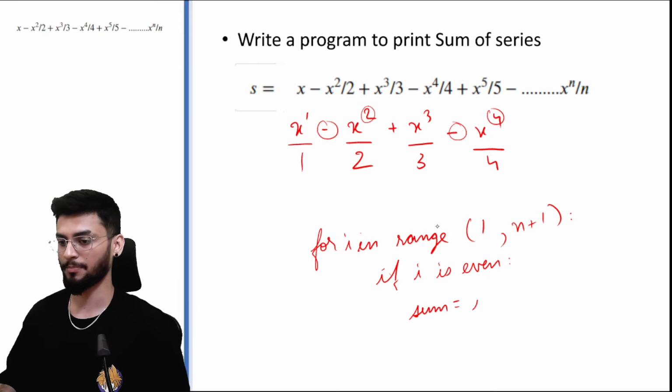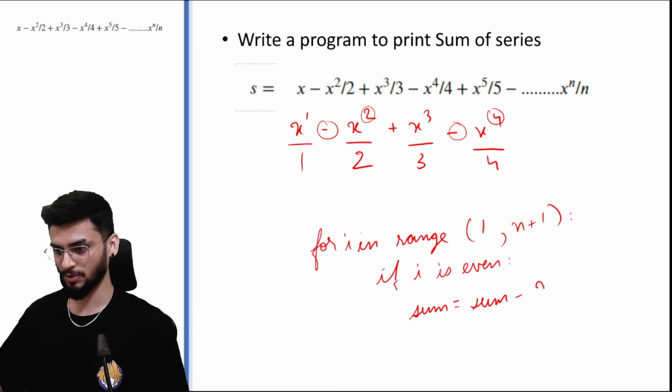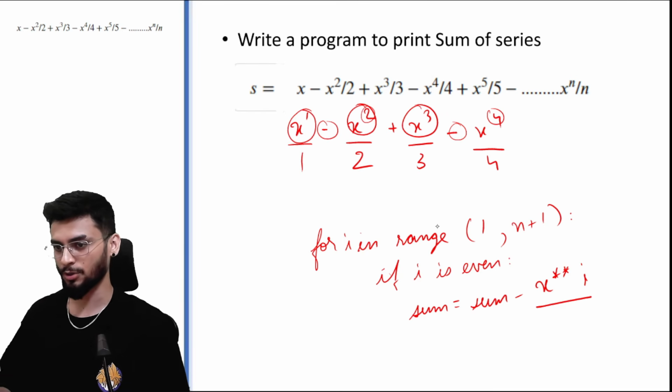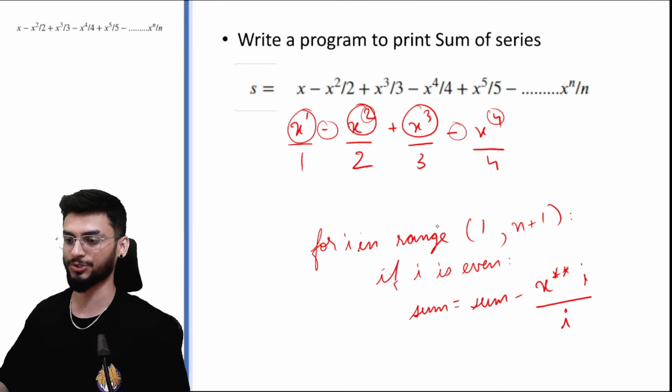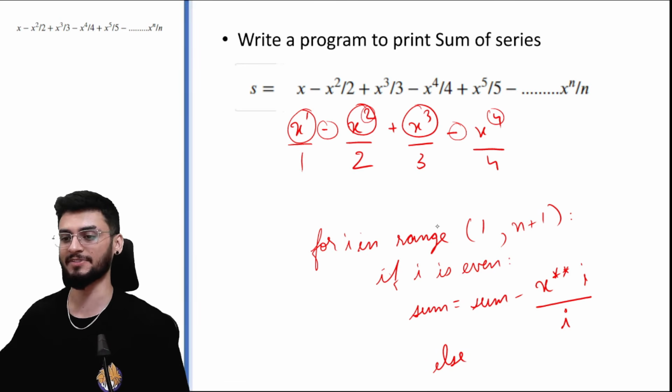Then sum is sum minus. Now what we need to do is x raised to I, right? X raised to I, ये part आ गया आपका. And also there is a denominator again. So this is the value you should get. Again, in the else part, we are doing the same thing, but with the positive sign.